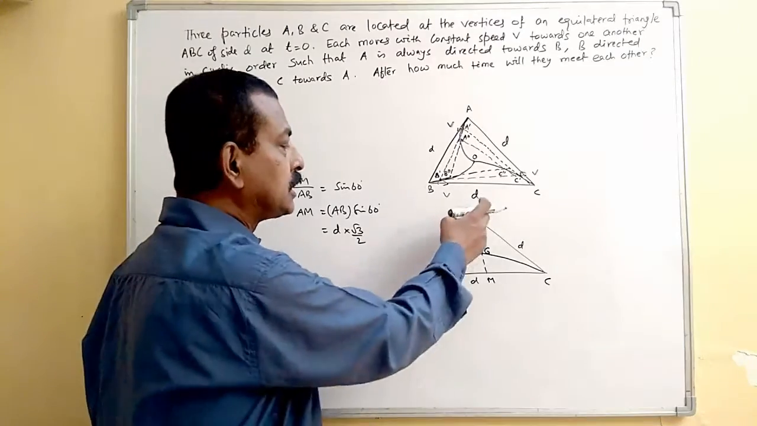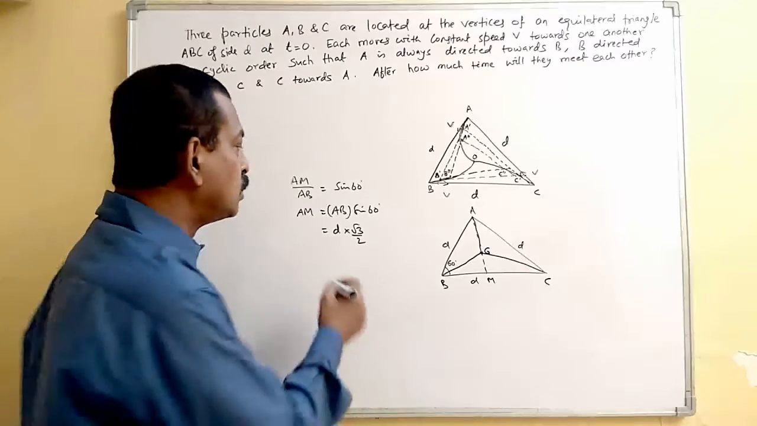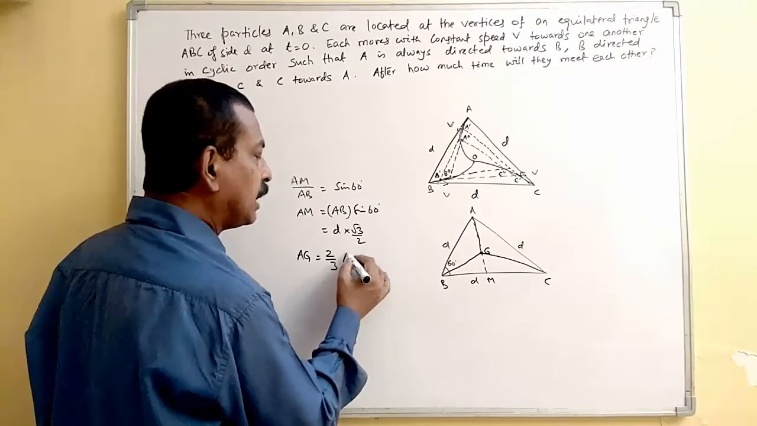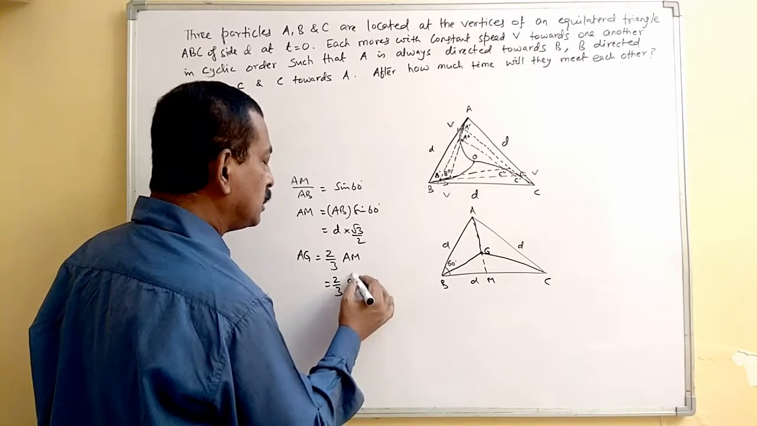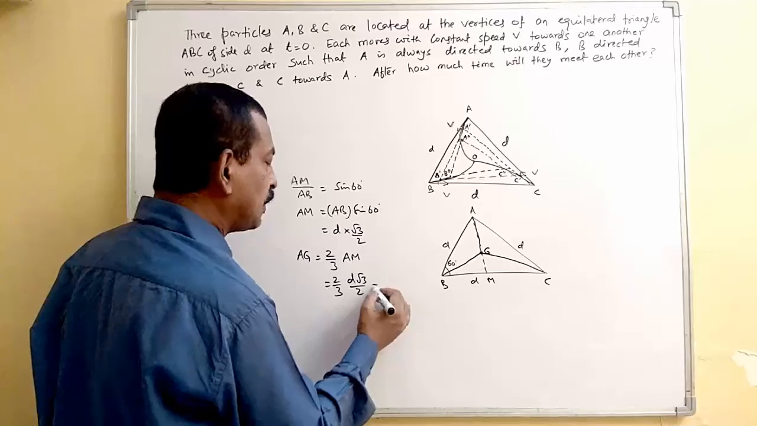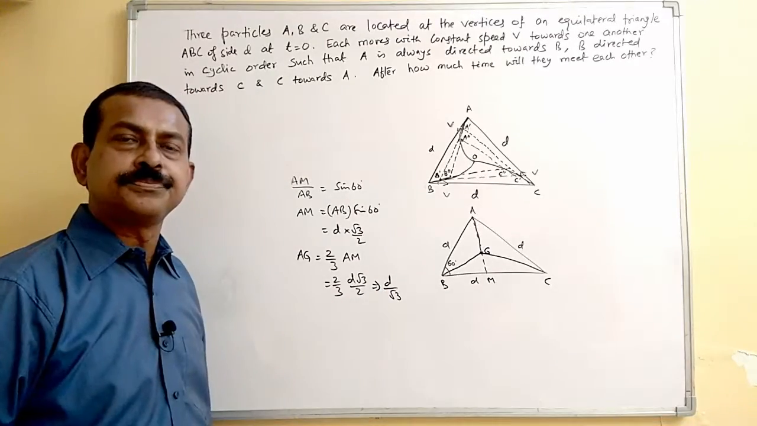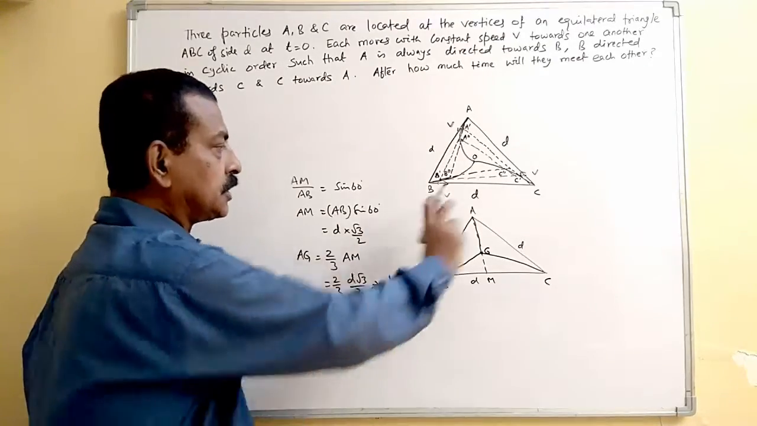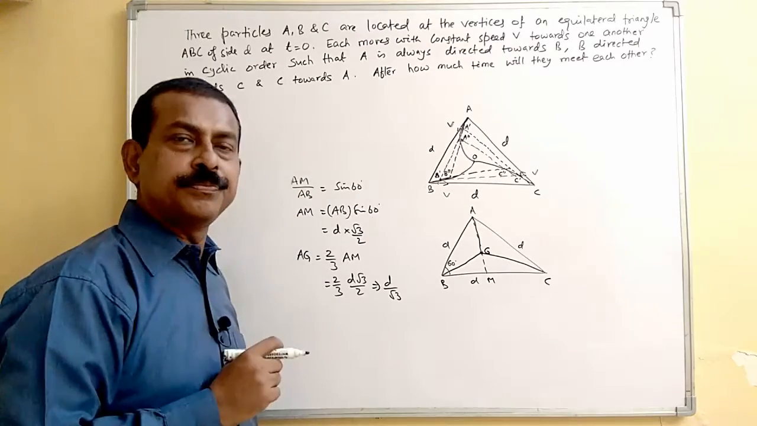Now this centroid divides the median in the ratio 2:1. So how much will be this AG? This is your 2/3 of AM. So it is 2/3 of D root 3 by 2, and that is your D by root 3. So this is basically the distance AG. That is the distance they all will move.